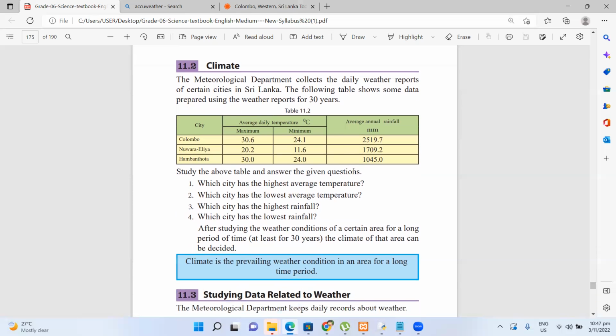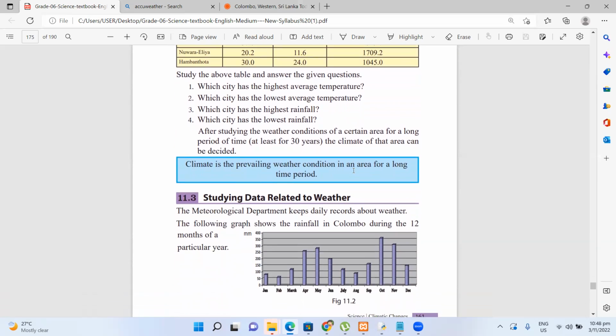Climate is basically the weather condition in an area for a long period of time. After studying the weather condition in a certain area for a long period, at least 30 years, the climate of the area can be decided. So climate is that long, right?